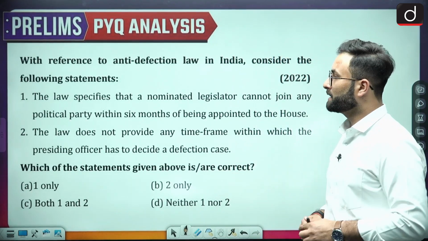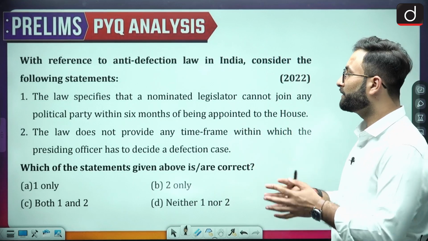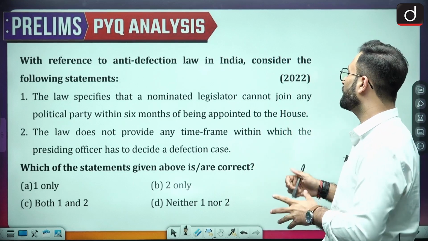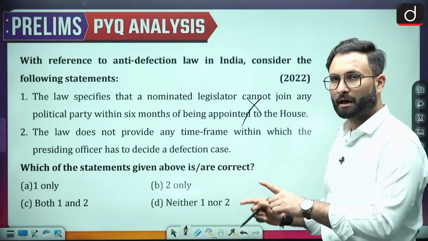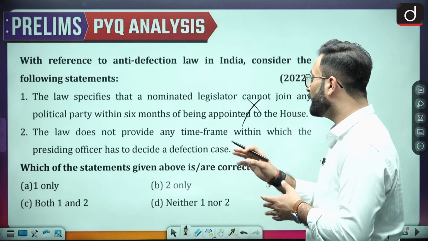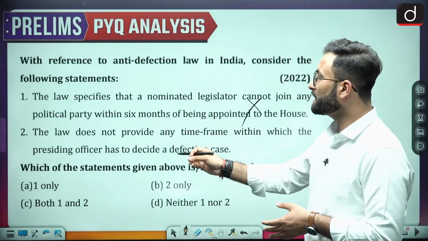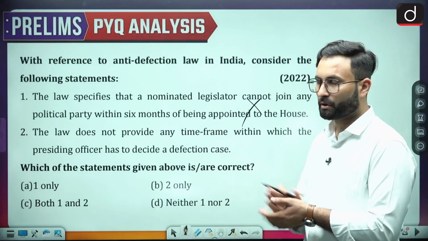The law specifies that the nominated legislature cannot join the political party within the 6 months of being appointed as the member of the house. Now this is incorrect, because within 6 months he can join, after that he cannot. Then second is the law does not provide any time frame within which the presiding officer has to decide on the defection case.